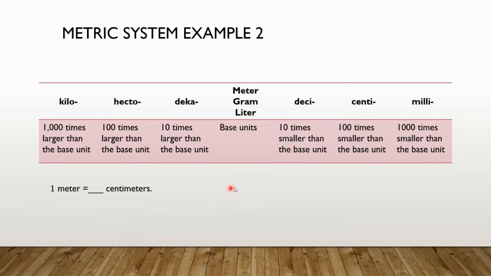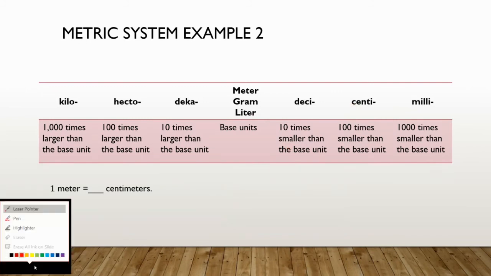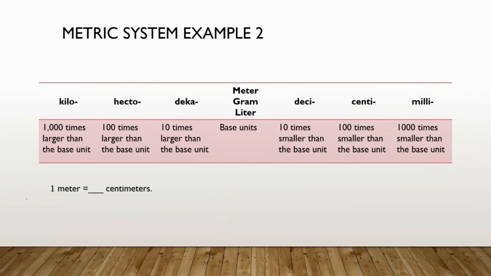Like in the previous example, we're going to move the decimal point 2 spaces to the right. So we have 1. We move 1 space and put a 0 as a placeholder. We move another space to the right and have another 0 as a placeholder.